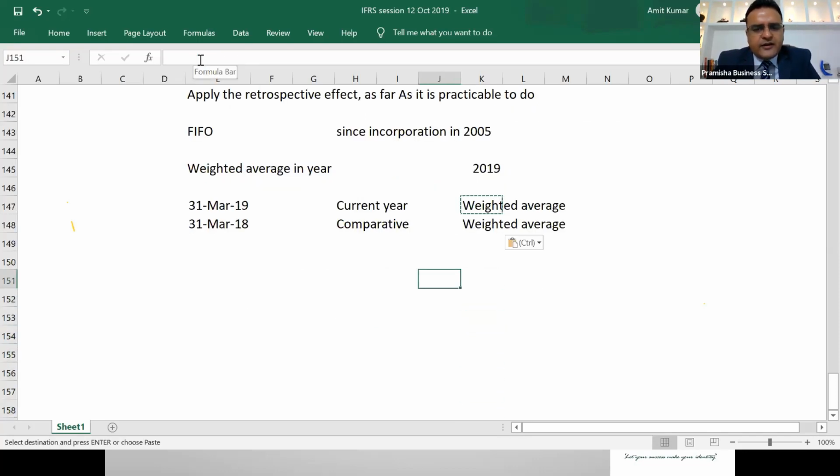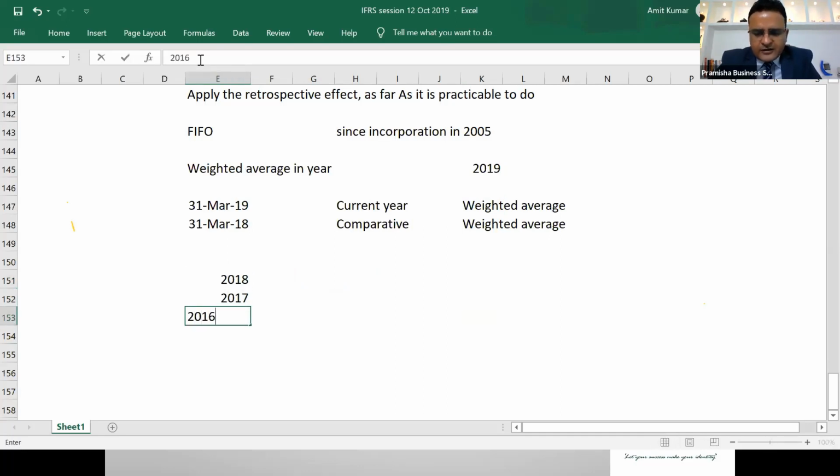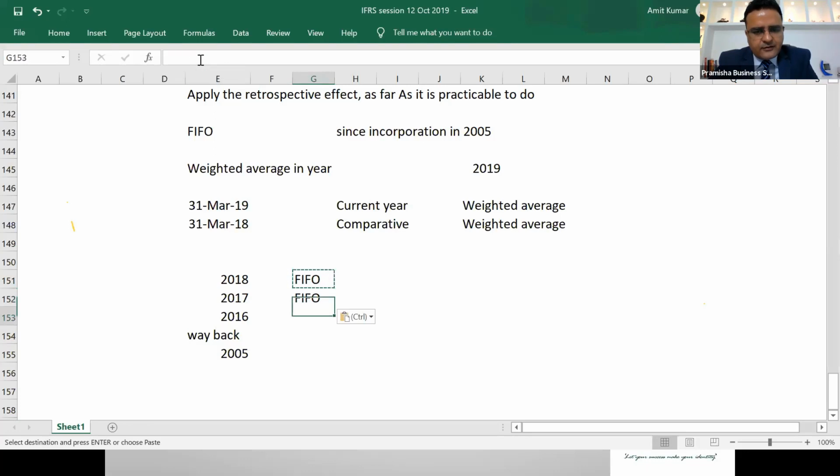And though in the year 2018, you would have been using, 2018, 2017, 2016, all the way back to year 2005, you have been using FIFO. Now, all these years, it says that you'll recalculate from 2005 onwards and bring in the cumulative effect.